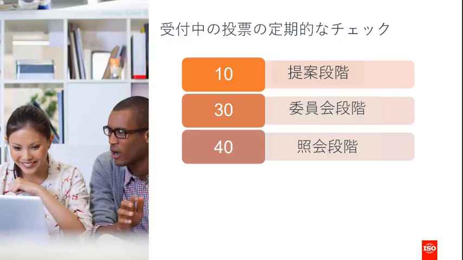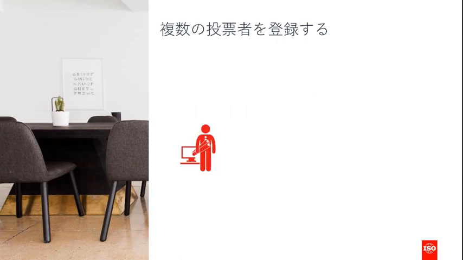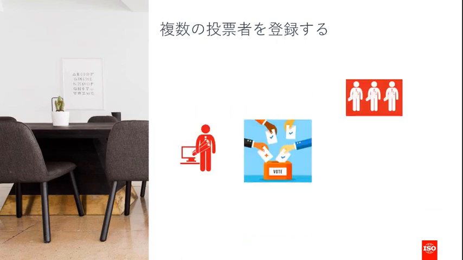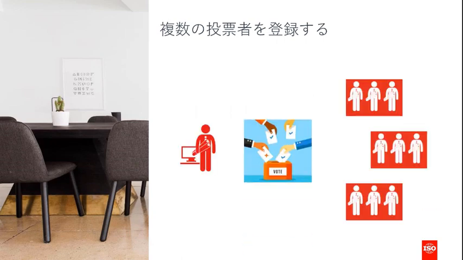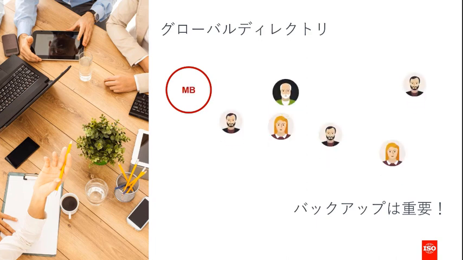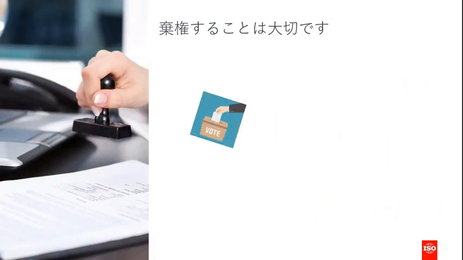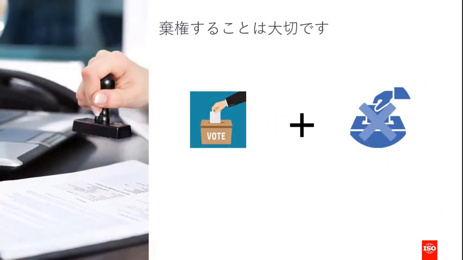You can view the ballots where you are a P member and have not yet cast a vote in the Vote Required tab of the e-balloting application. Member bodies can register more than one balloter to ensure a voter is always available in case of absence. This is strongly recommended. It is really important that the member body have the right people registered in the ISO Global Directory for balloting roles, as well as possible backups in case of absence. And did you know that abstentions are a valid vote to prevent a downgrade?